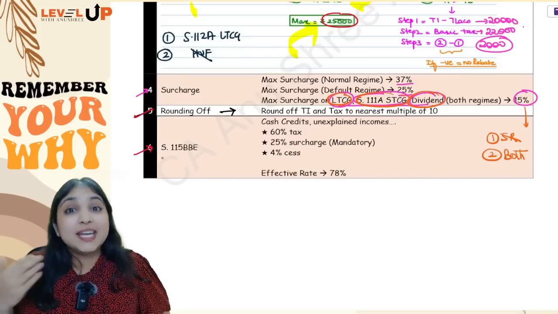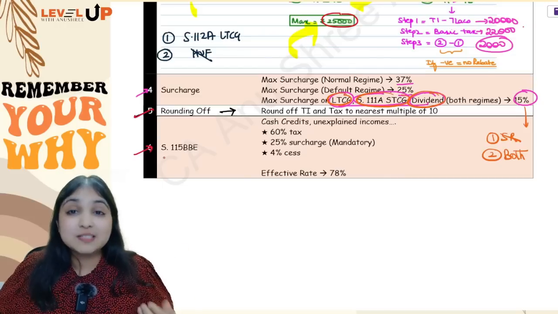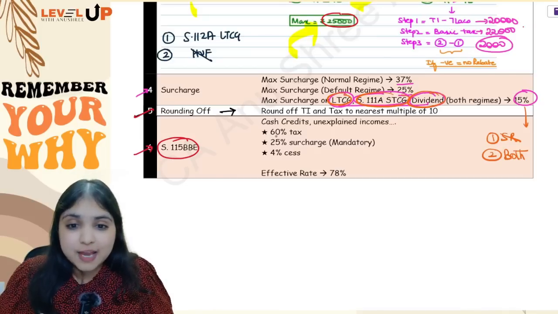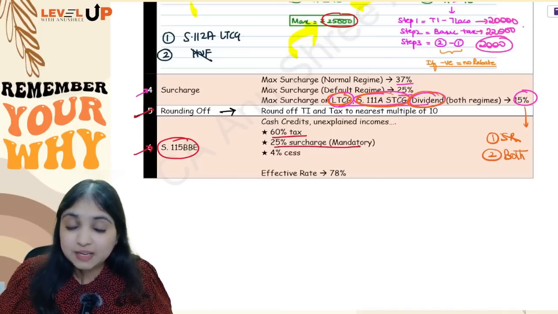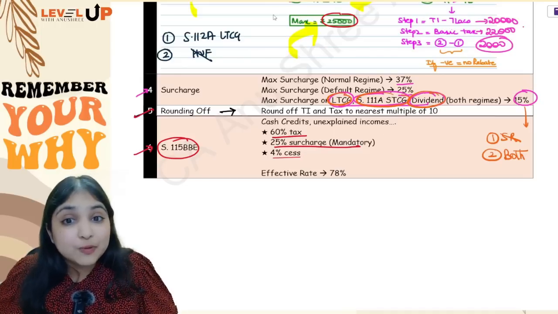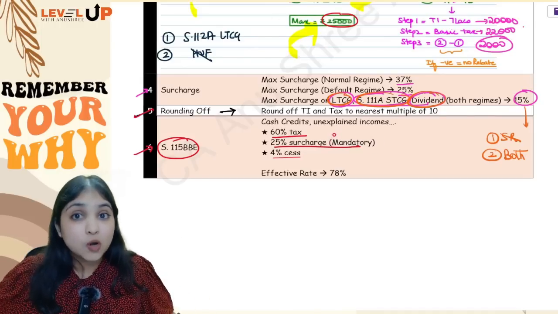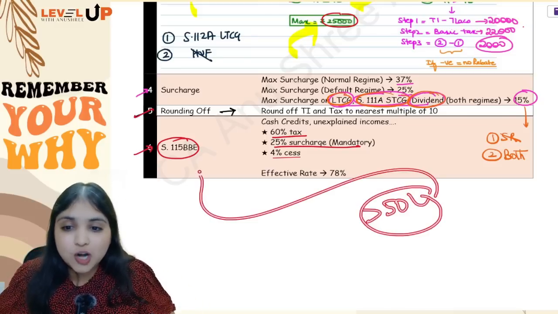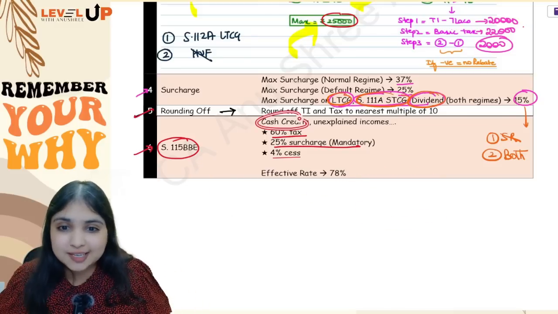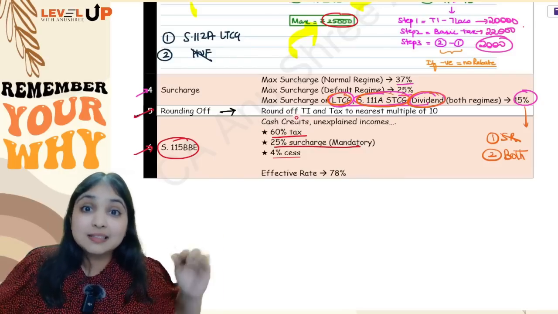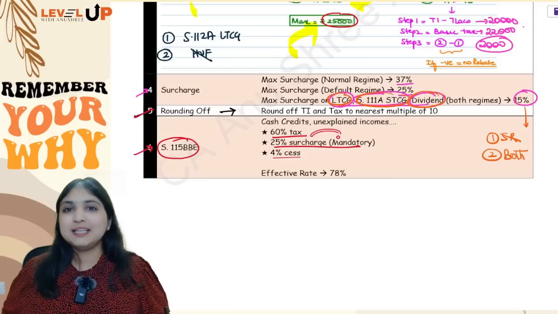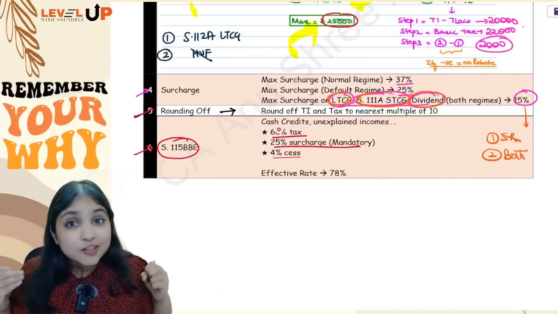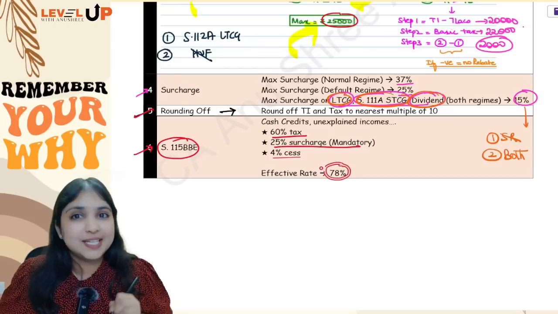In case the assessee is having any cash credits, unexplained incomes, unexplained investments and all, that is, section 115BBE incomes, then what will be the tax rate? The assessee will have to pay 60% tax plus mandatory 25% surcharge plus 4% cess. Why am I using the word mandatory? Because generally surcharge applies only when the total income is more than 50 lakhs. But this 50 lakh limit will not apply over here. Doesn't matter how much is the cash credit, even if it is less than 50 lakhs, the mandatory 25% surcharge will apply. So 60% tax plus 25% surcharge plus 4% cess. Effectively, the assessee will have to end up paying 78% tax.